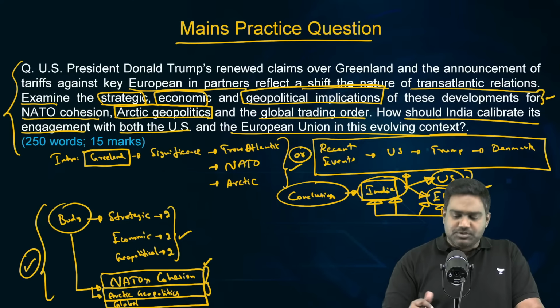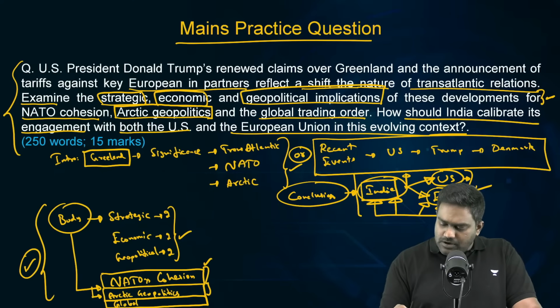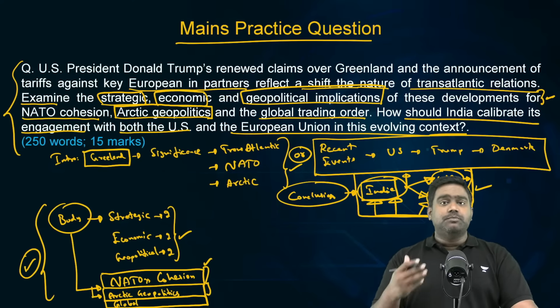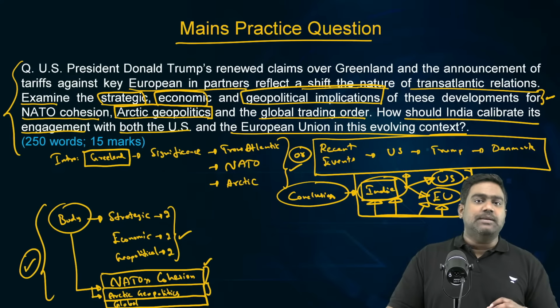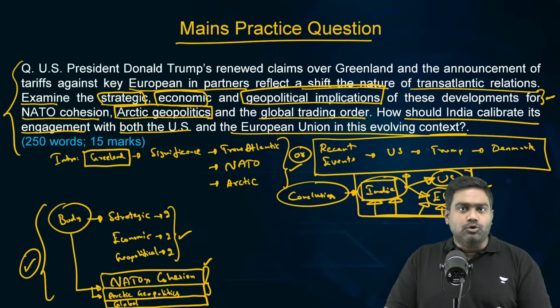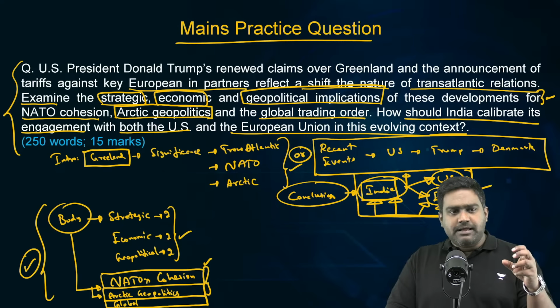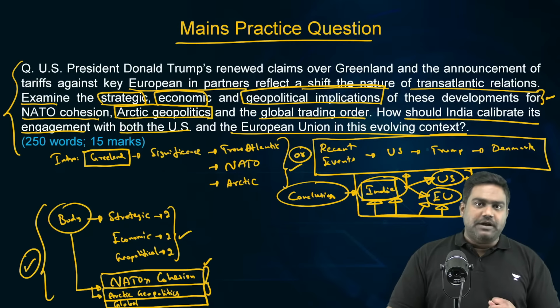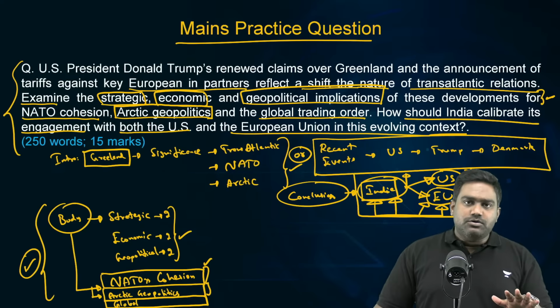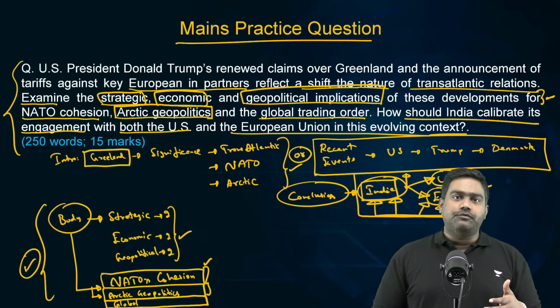So take that balanced position, explain how India can work with both the US and Europe, and possibly act as a moderating influence to tone down the tensions between them. So that would be part of your conclusion. Maybe one big paragraph of 4, 5 lines or 6 lines where you explain the nuanced position of India. So this would be a good structured answer with a logical flow of thought.